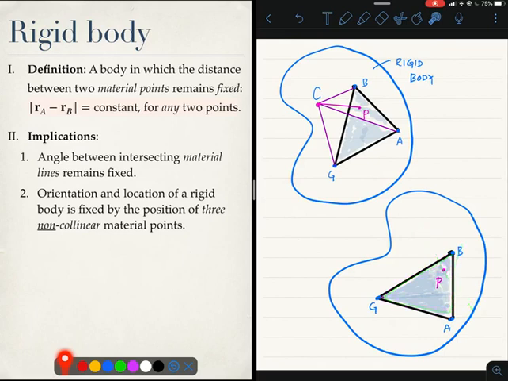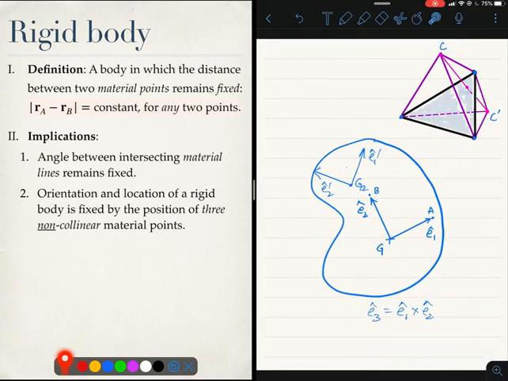There are two possibilities. It could be either up or it could be down. The distance PC will be the same as this distance PC, but we don't know whether it's going to be on top of the plane or below the plane.